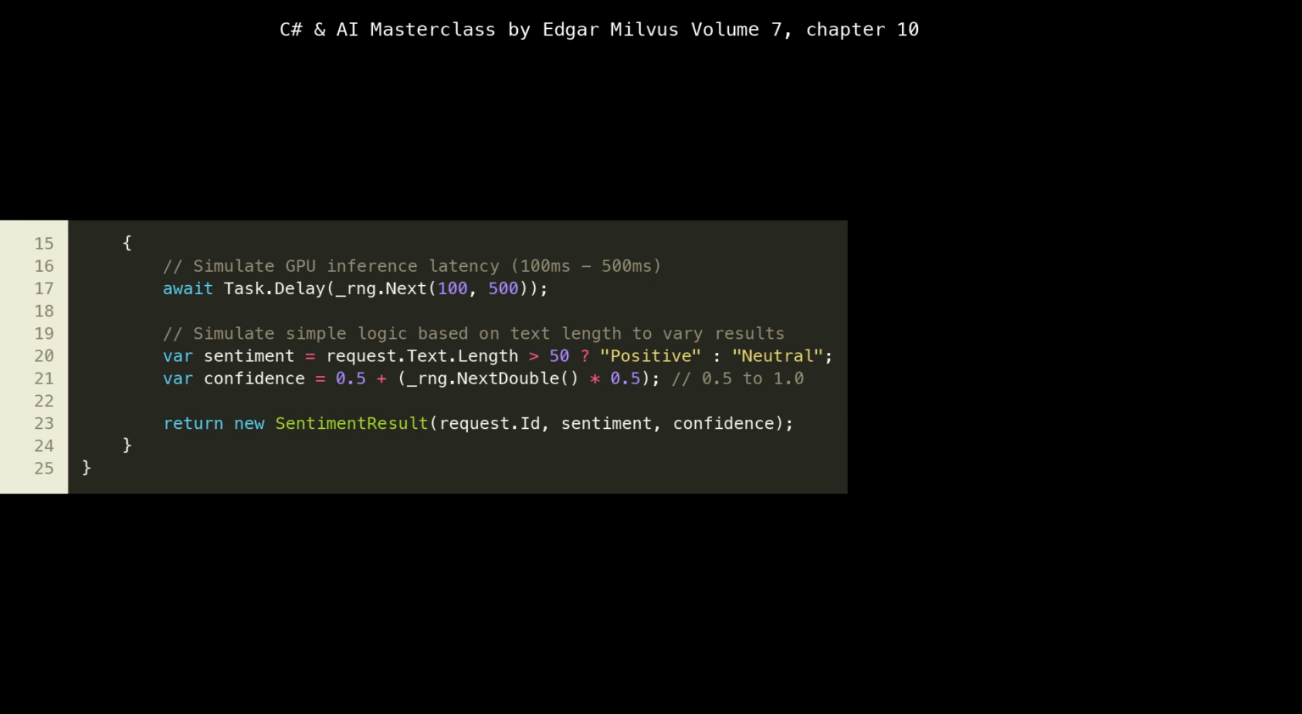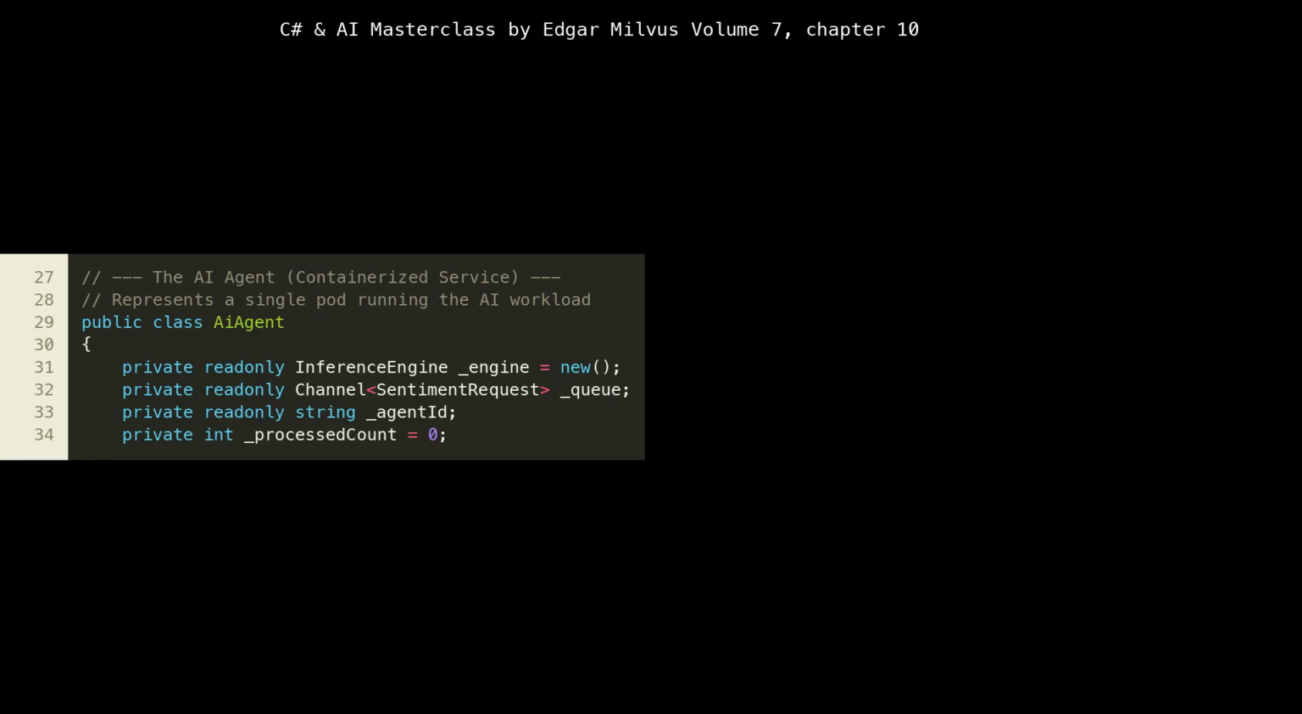need for scaling. The sentiment and confidence at lines 20 to 21 are simple placeholders. In a production system, these would be the actual outputs of an ONNX runtime, TensorFlow, PyTorch, or other ML framework inference. The use of async Task is fundamental for non-blocking I/O and computation, allowing a single AI agent to handle multiple requests concurrently without blocking the thread pool, which is essential for high-performance cloud-native applications.